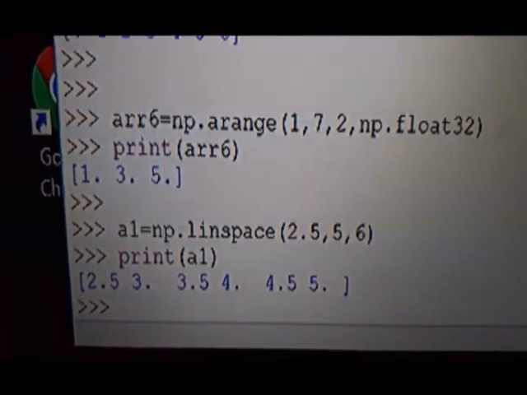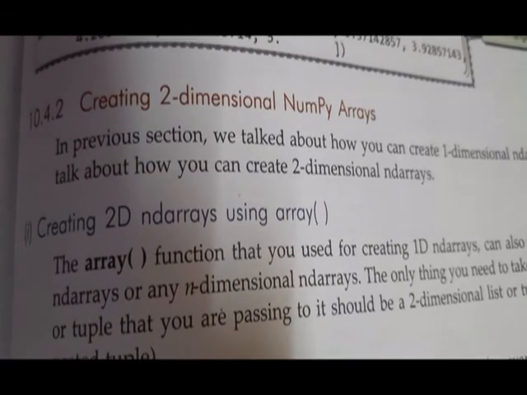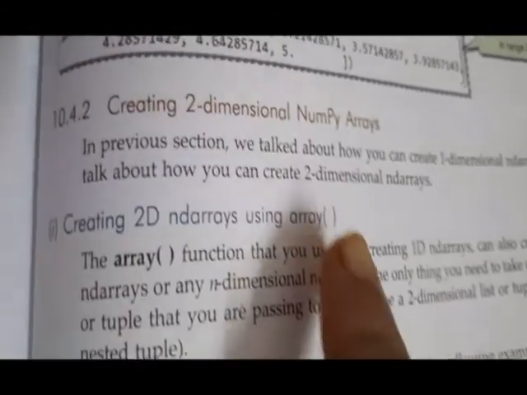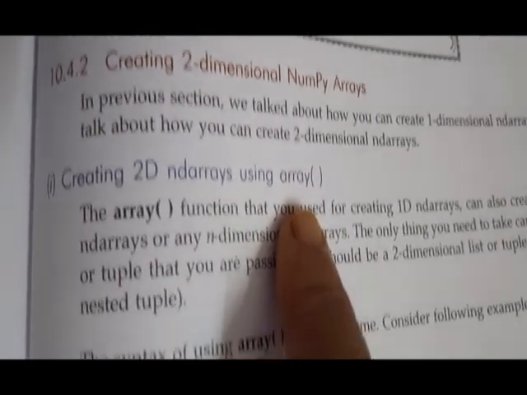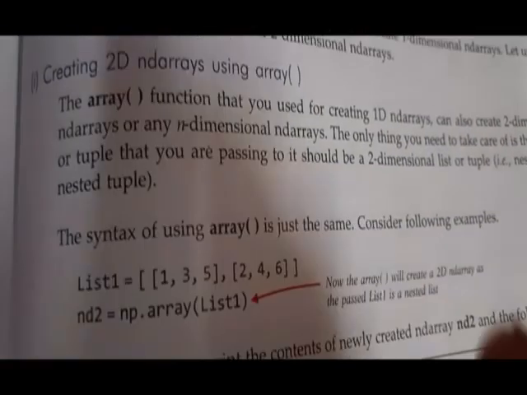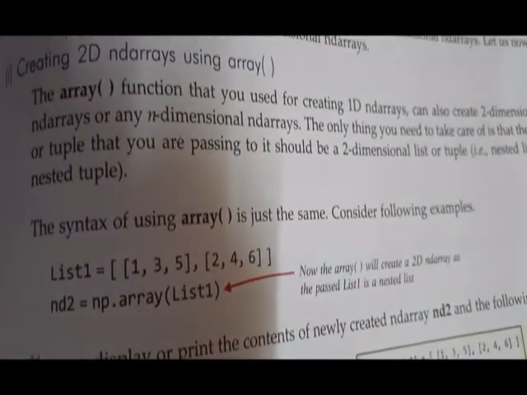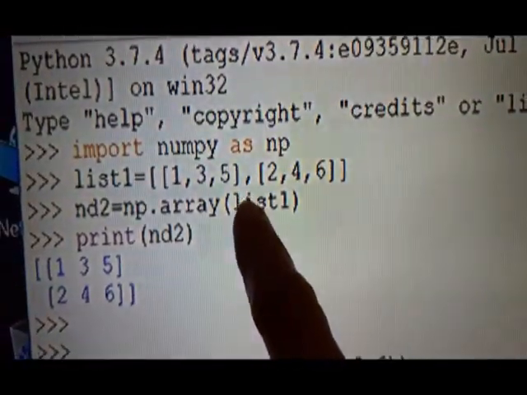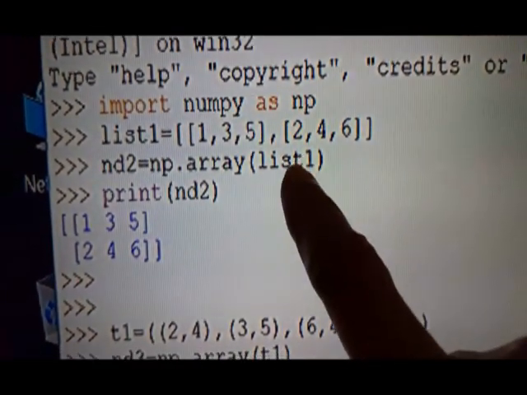Okay, dear students, now creating two-dimensional NumPy arrays using the array function. Once we will create with a list, then through a tuple, and then we will be making use of the reshape function and arange function. So I'll show you practically. Here a NumPy array is created, having imported NumPy as np. This is the list, a nested list, because we have to create a two-dimensional array.